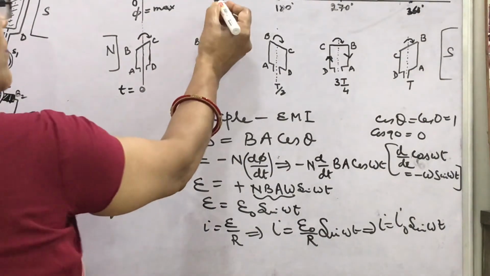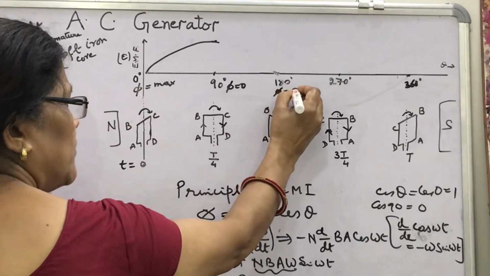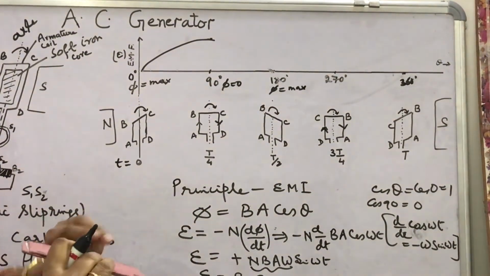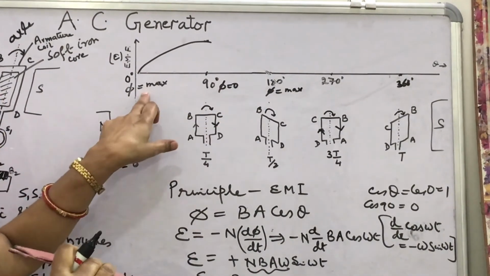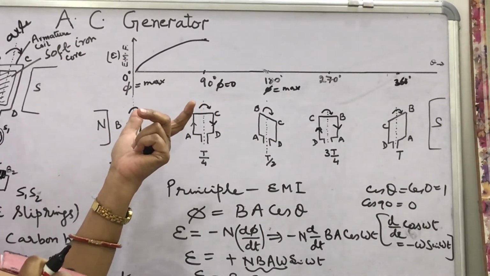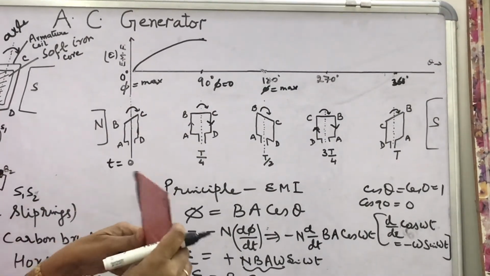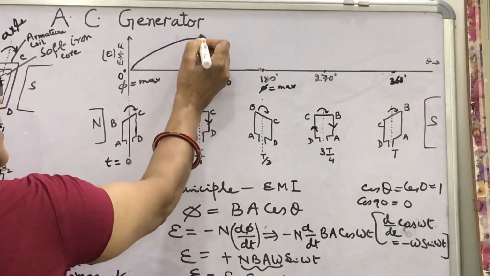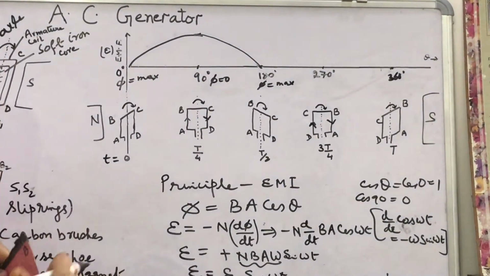What we will get here, from 0 to flux maximum, that will be flux maximum. What happens here, from initial position to this 180 degree position, look, what is the flux change? 0. What will be the current? 0. So in this position the current will be 0. So the current at 90 degree was maximum, and here it will become 0. So you will draw the current like this.